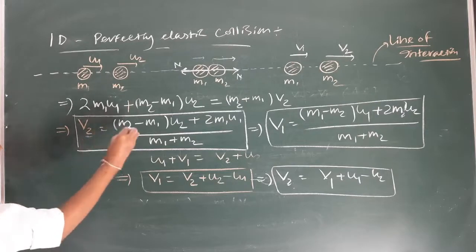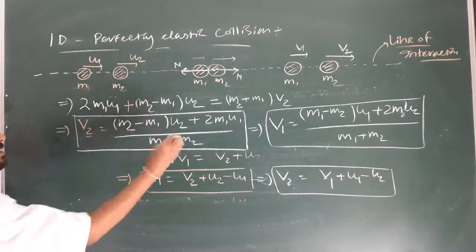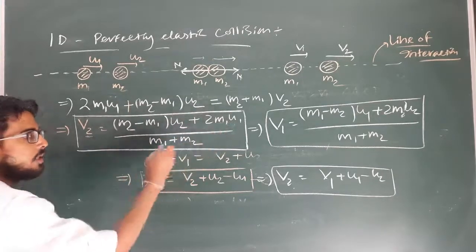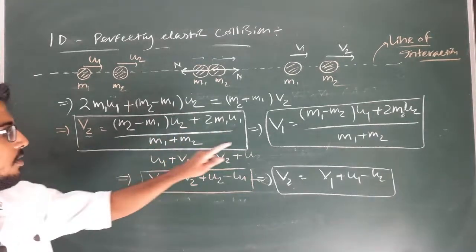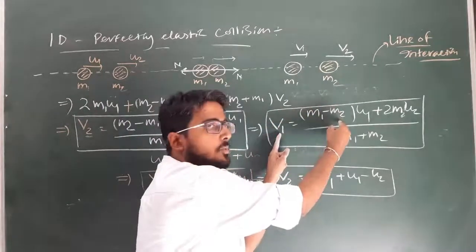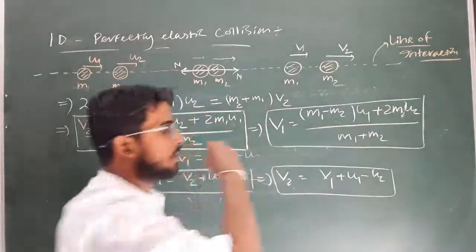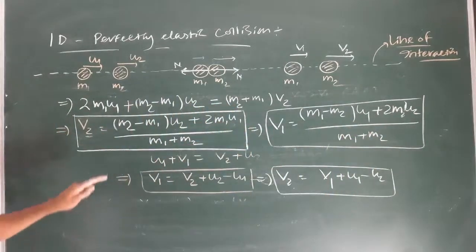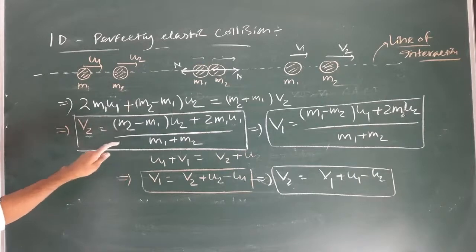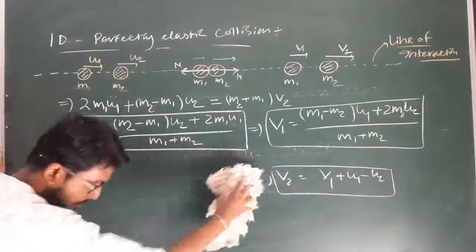This term is 2, that's why we have to subtract 1 from 2 into 2. Then m2 minus m1 into e1 divided by total mass. Same as here, this is 1, so we have to subtract mass 2 from 1, so m1 minus m2 into u1 plus 2 m2 u2 divided by total mass. Clear? So these are the final expressions for the velocity of two bodies which are interacting one dimensionally during perfectly